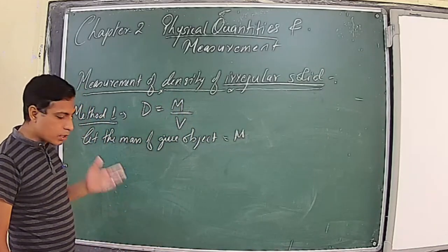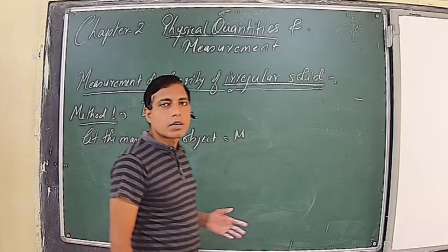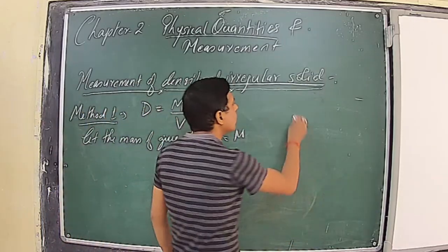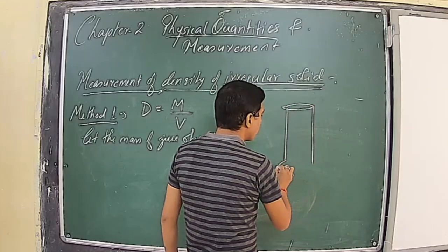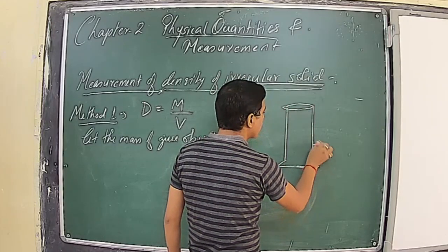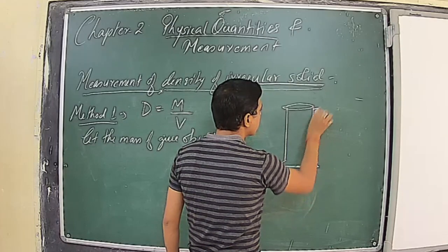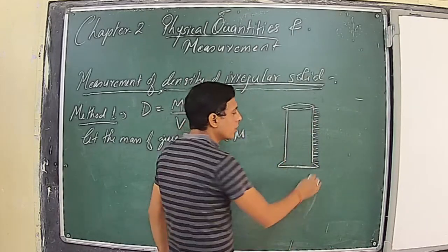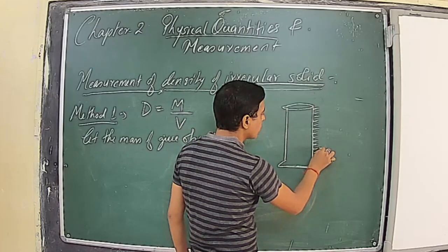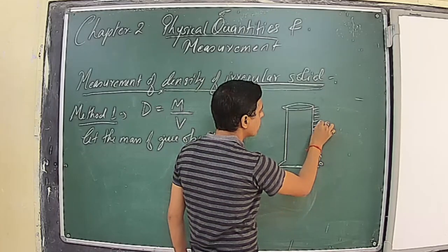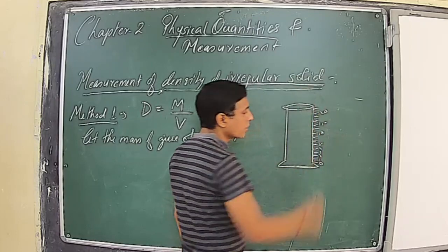A measuring cylinder is an instrument used to measure the volume of a liquid, a cylindrical object which is calibrated on the outer side in terms of milliliters, starting from 0, 1, 2, 3, 4, 5, and so on, 10, 15, 20, and so on.